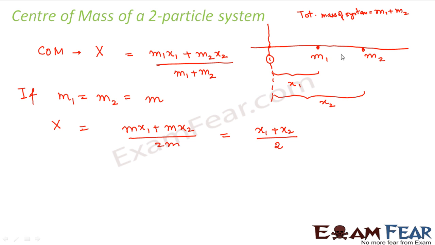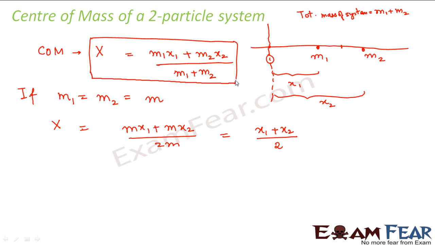That means if both the masses are equal, the center of mass will lie exactly between x1 and x2. So the center of mass will lie exactly between the two masses. This is my definition of center of mass for a two-particle system.